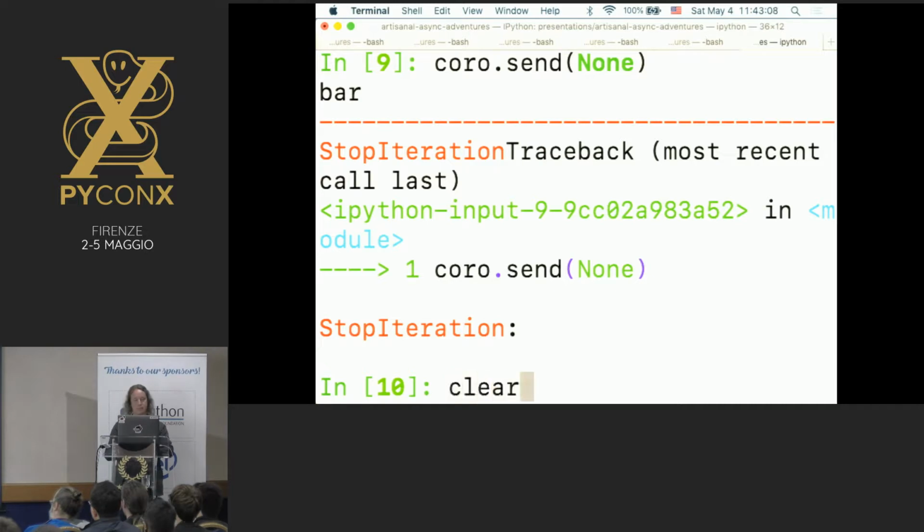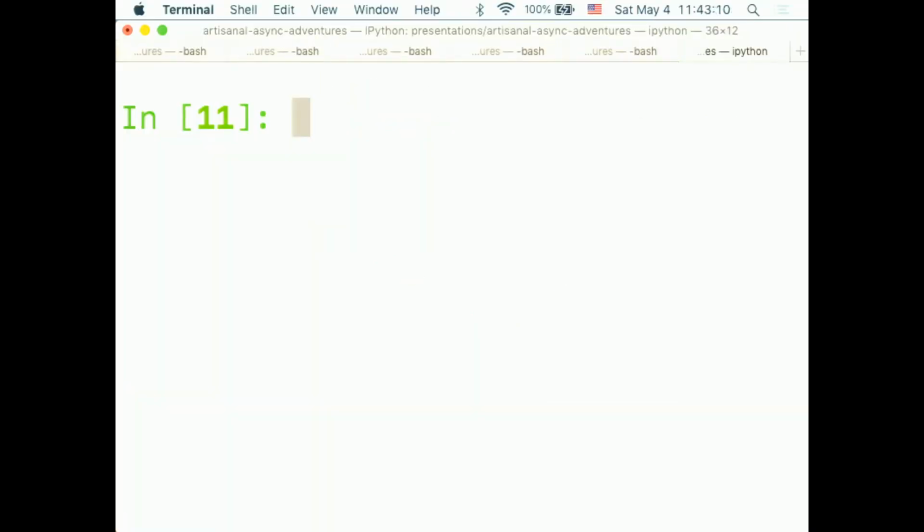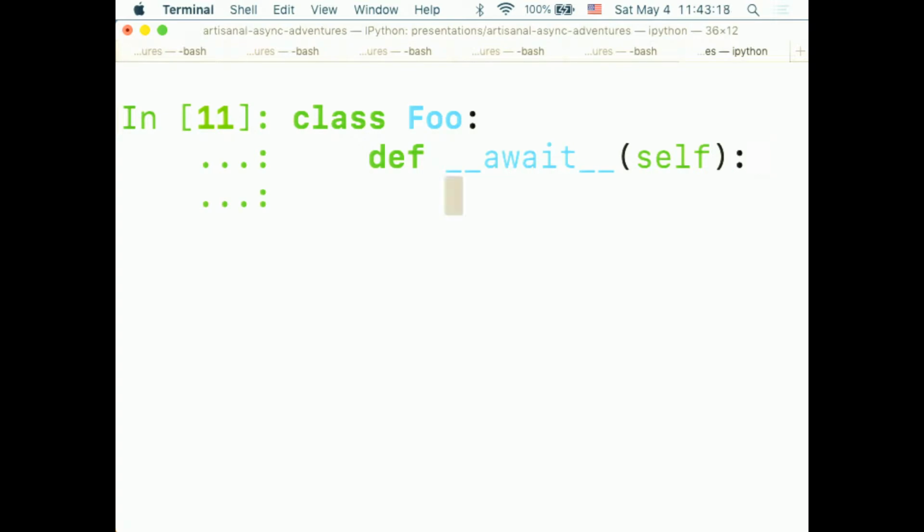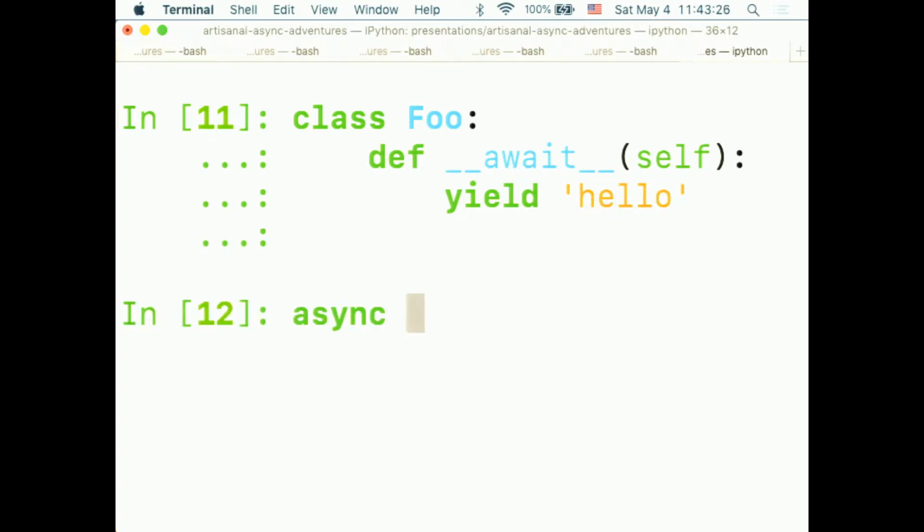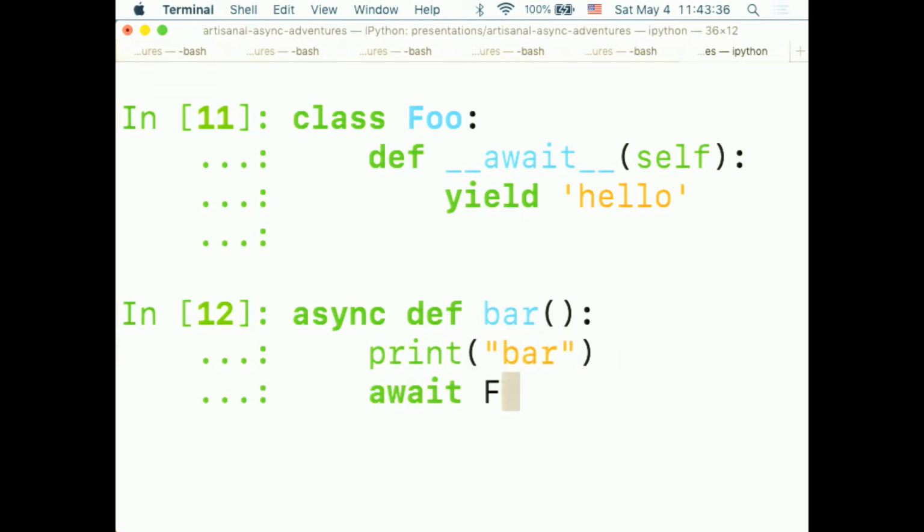This is where it gets a little bit weird. Say we have a class foo, and that implements a double underscore method __await__, and inside that __await__ method, we yield something. And then we take this class and call it from inside an async function with await.